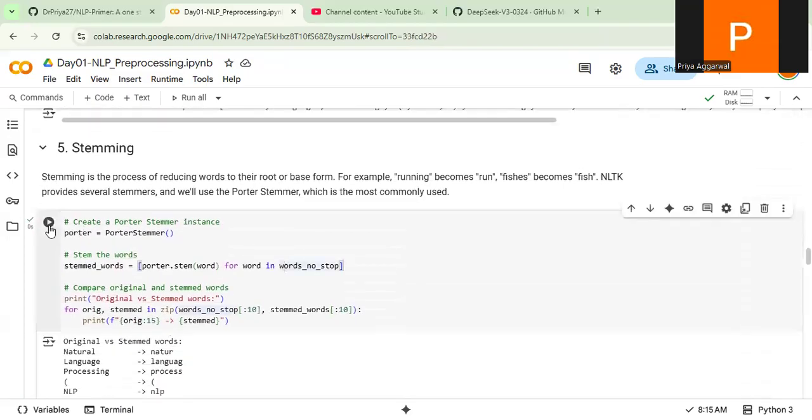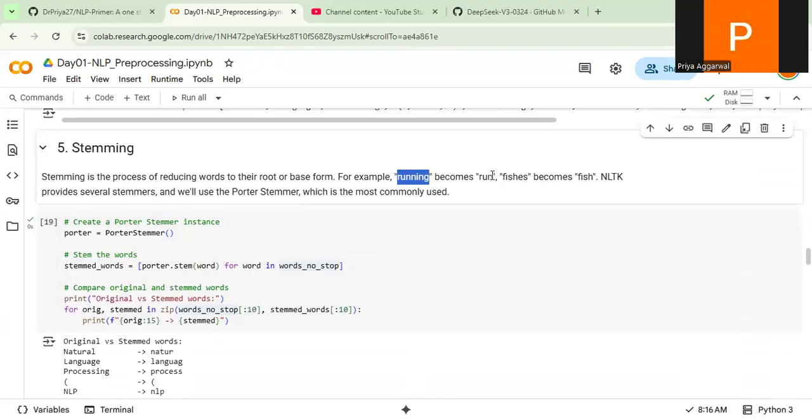This is again very important. English language is very complex, right? For example, running, ran, and run all correspond to run only. But just because of a suffix like ing, it has become running. We do not want that complexity, running, ran, and run, all three tokens going into my modeling process. So what we do is stemming. Stemming is the process of reducing a word to its root word. For example, running's root word is run, fishing's root word is fish.